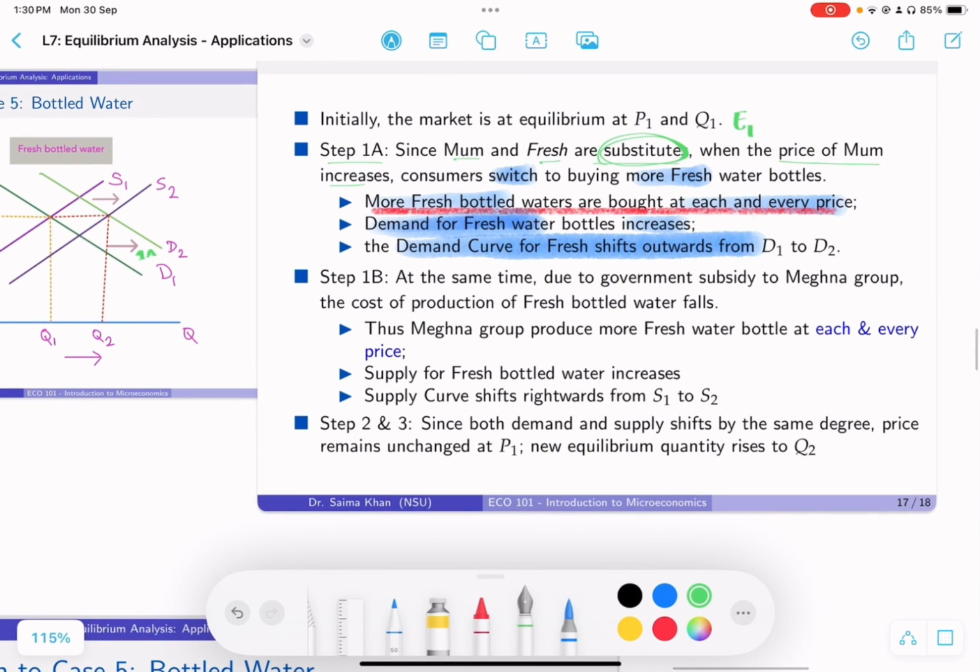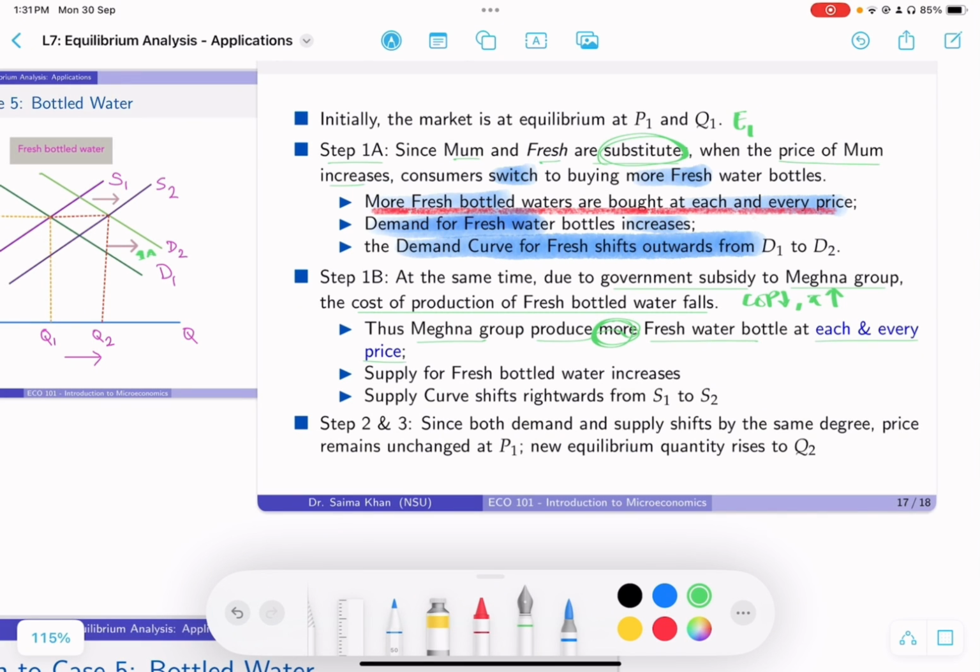At the same time, bola hocche je due to a government subsidy to Meghna Group, right? Remember, what does the subsidy do? We discussed it. Cost of production of fresh bottles is actually going to fall. So cost of production যখন fall করে, I've told you that it makes it more profitable. So of course, then Meghna Group is going to want to produce more fresh bottles at each and every price.